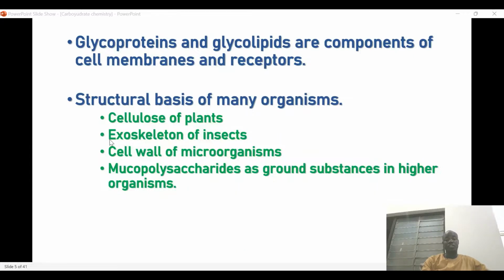And then the next one is the cell wall of microorganisms, which are also structural carbohydrates. So we have mucopolysaccharide as a ground substance in higher organisms. So these are some basic functions of carbohydrates.